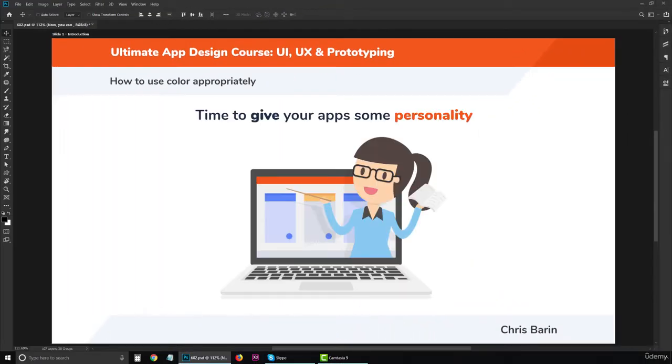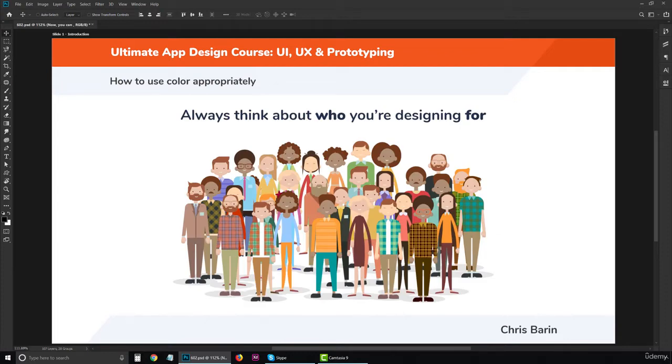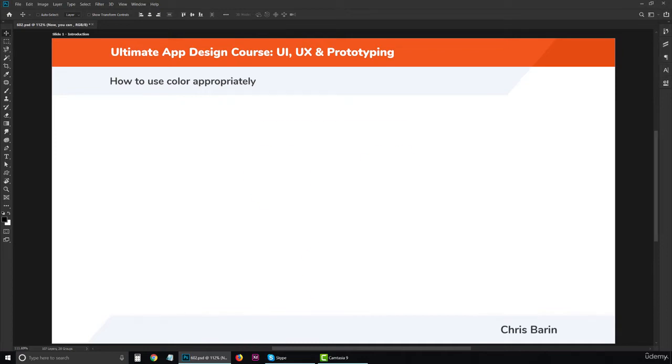Hi there, in this lecture we'll discuss how to use colour appropriately in our apps. In case you want the short version, here it is. Always choose a colour scheme based on your target audience. Every colour has a different meaning depending on who you're talking to. Now, let's expand. Can you tell me what red represents?